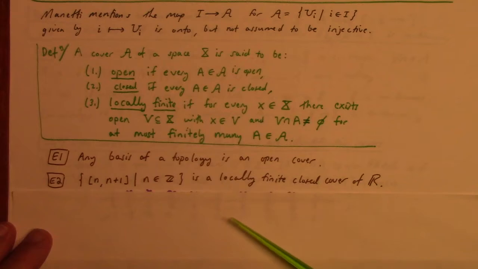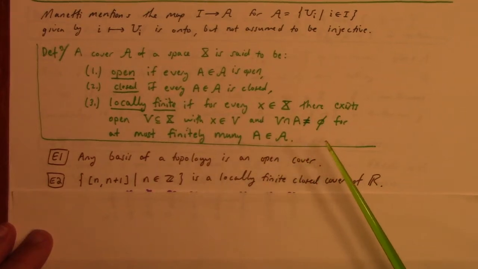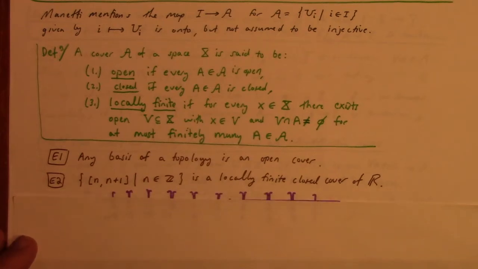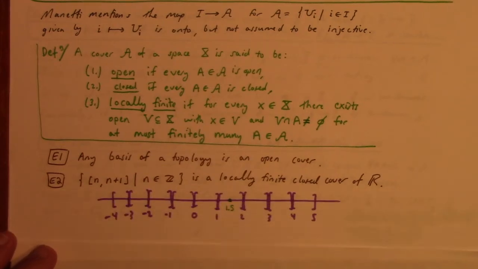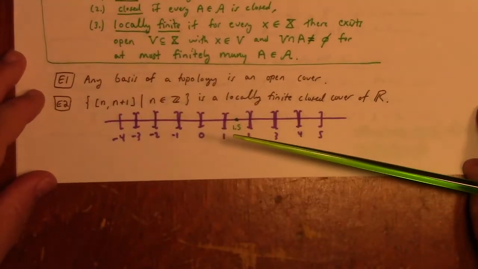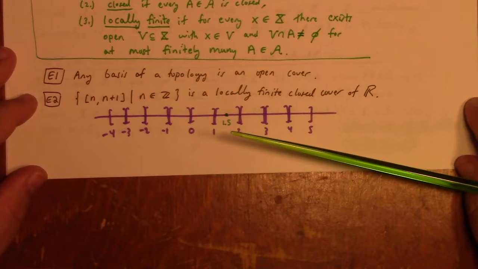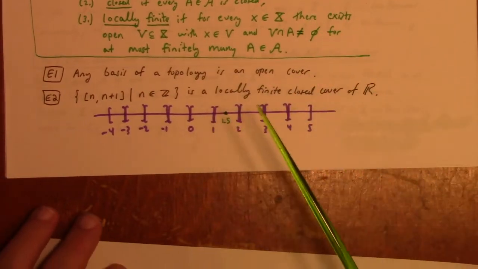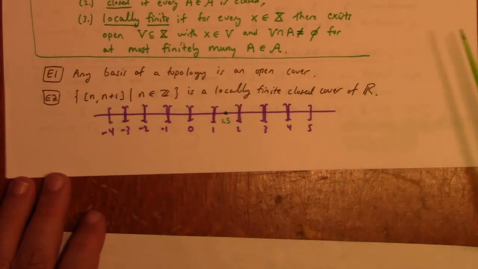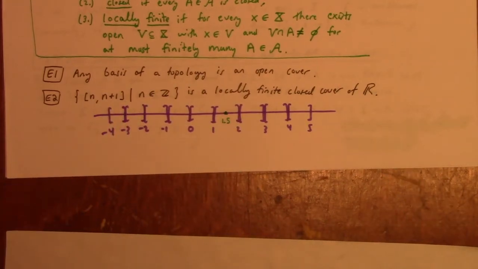This is an example of a locally finite closed cover of R. First of all, it's clearly closed because the closed intervals from n to n plus 1 are closed, right? And if you let n go through all the integers, it's pretty clear that that covers everything. Here's kind of a silly picture of it. Let me scooch this up a bit. So here's a picture of the closed cover of R by these closed sets going from one integer to the next one in succession.